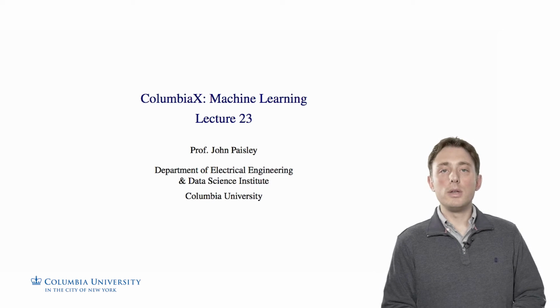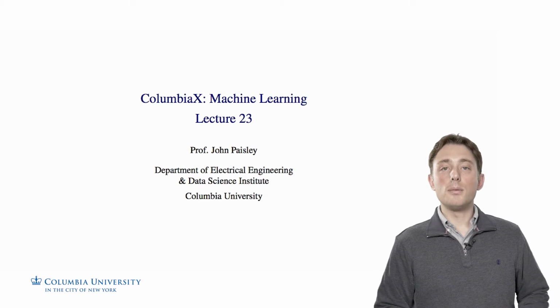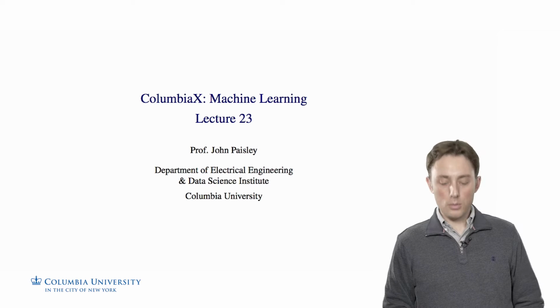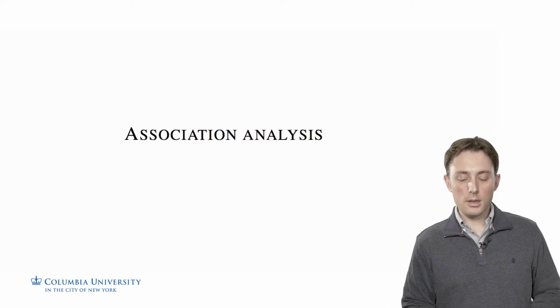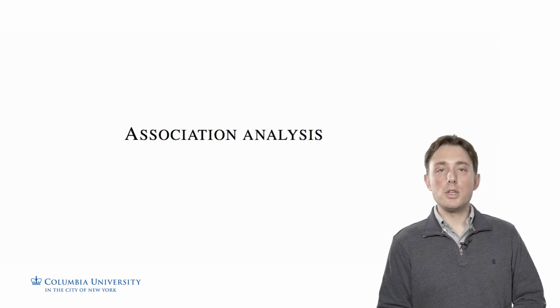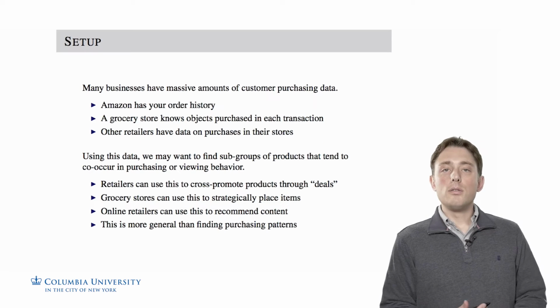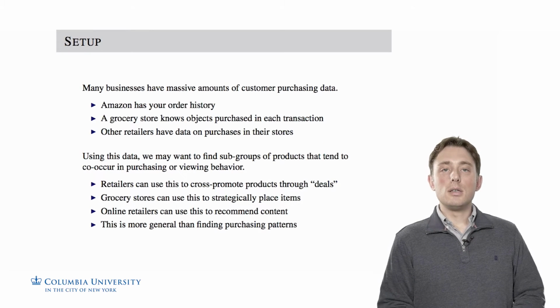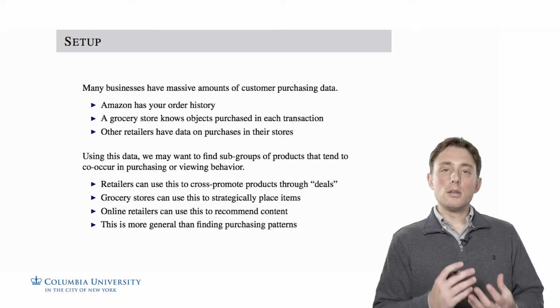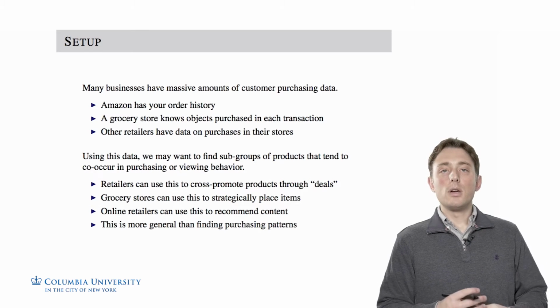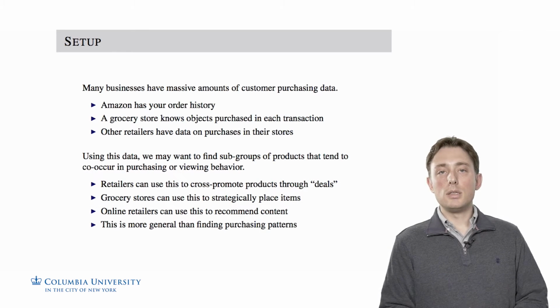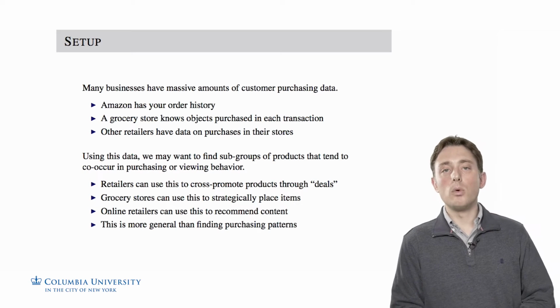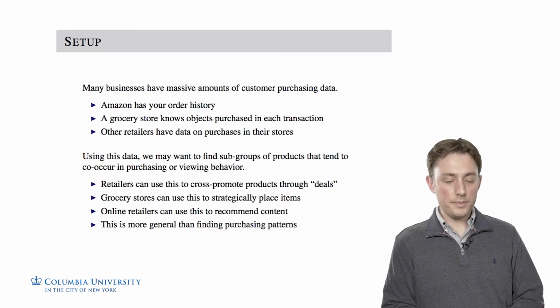In this lecture, we're also going to discuss unsupervised learning, but a fundamentally different approach from what we've been discussing previously. Today we'll discuss something called association analysis. So at a high level, association analysis is going to be the problem of finding highly probable subsets of data. And this is something we'll make more concrete throughout this lecture.